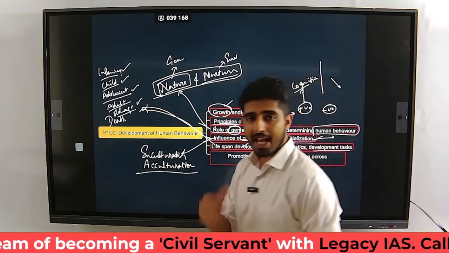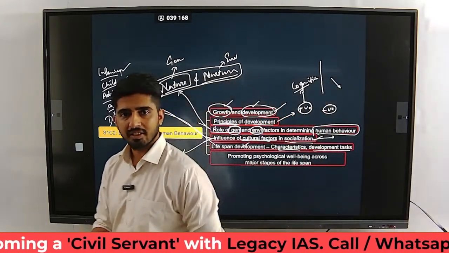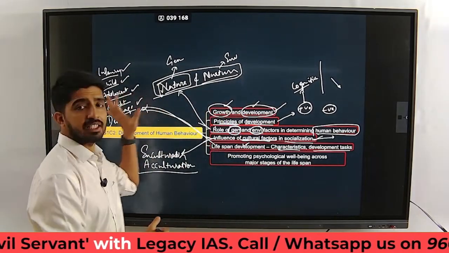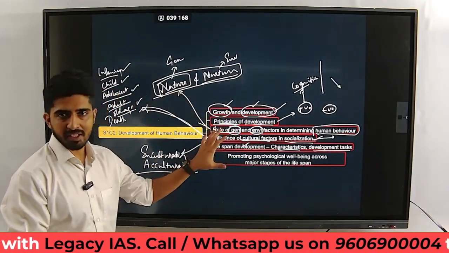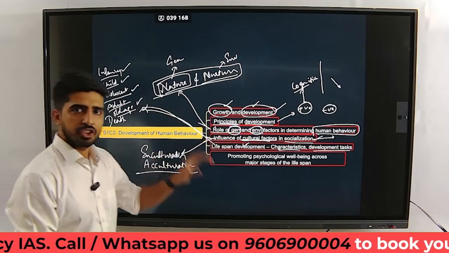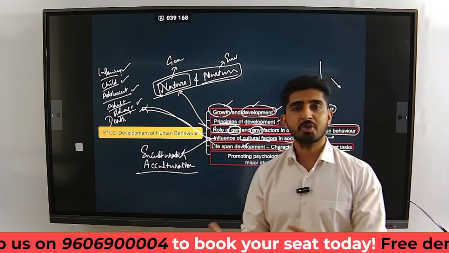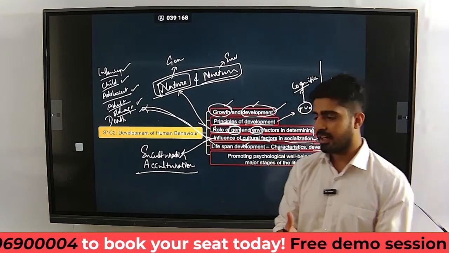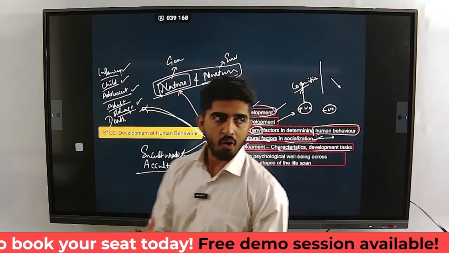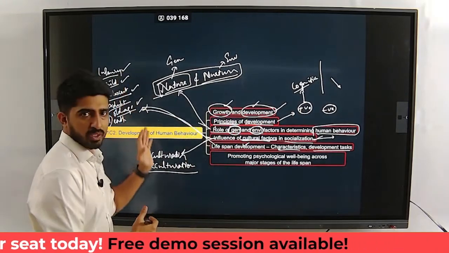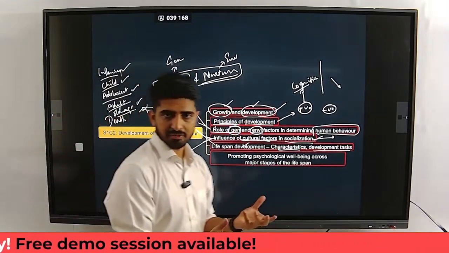Across various aspects. As I told you earlier, that is the most fascinating thing you are going to learn in this particular chapter. So how do you develop cognitively? How do you develop emotionally? How do you develop socially? How do you develop morally? All these aspects will be touched upon. So you have various theories for it.